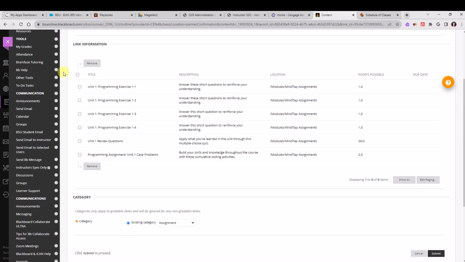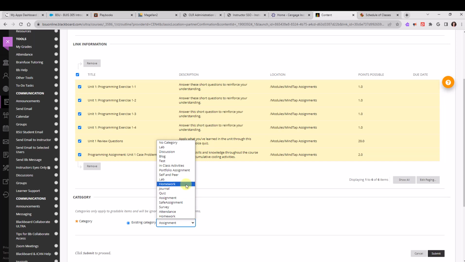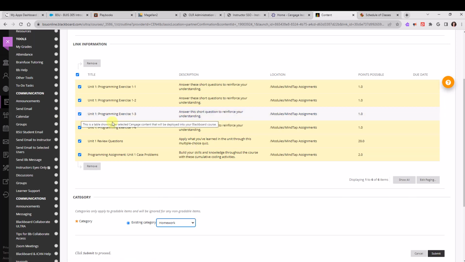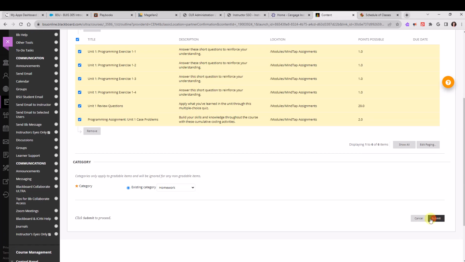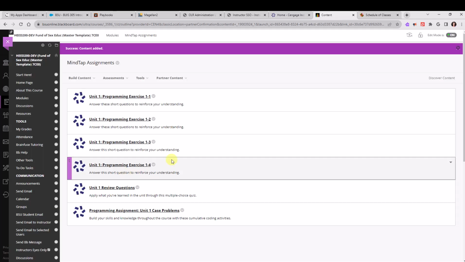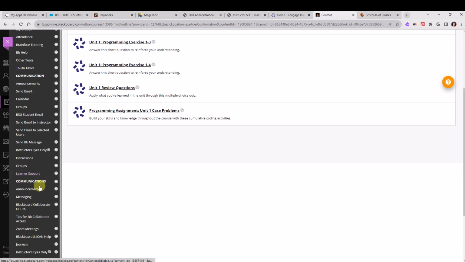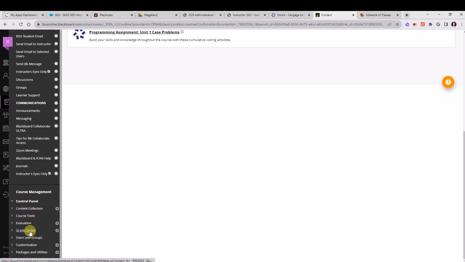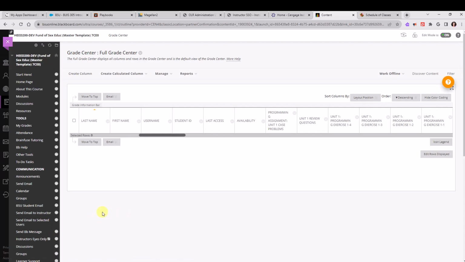So if you are using category weights in Blackboard, or you want to categorize your assignments, you can. For example, if I want to categorize all of these not as an assignment, but maybe as homework, I can do that in this step. And then when I click submit, those activities appear here. And then when I go to the Grade Center, I'm going to see those assignments appear here. Programming exercises.